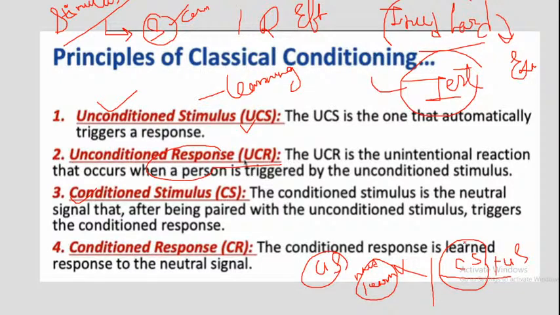When the conditional stimulus, or any extra stimulus, you just think that any extra stimulus combines with the unconditional or the previous stimulus, the extra stimulus is combined with the previous stimulus and these two stimuli are presented together, and this presenting is very frequent, then the response which emerges is called a conditioned response.